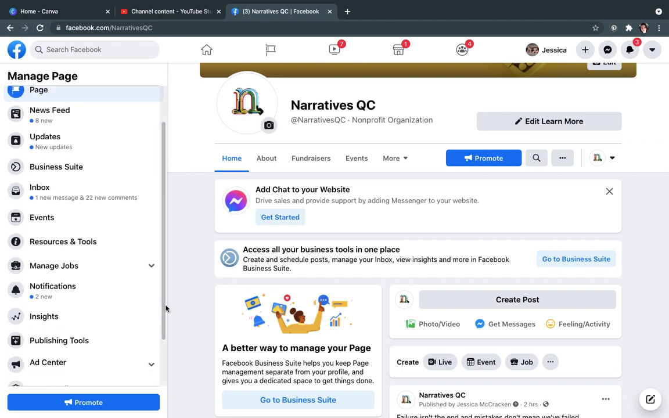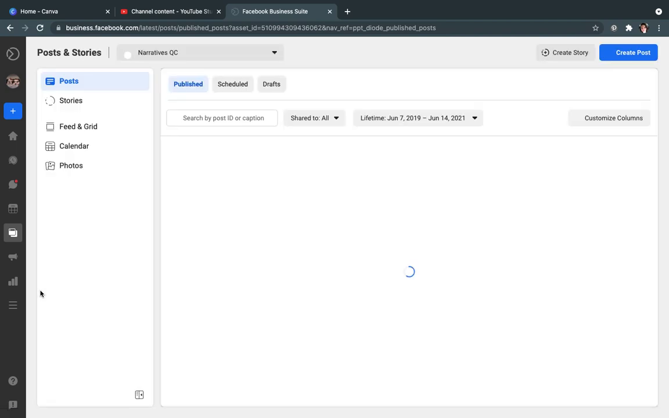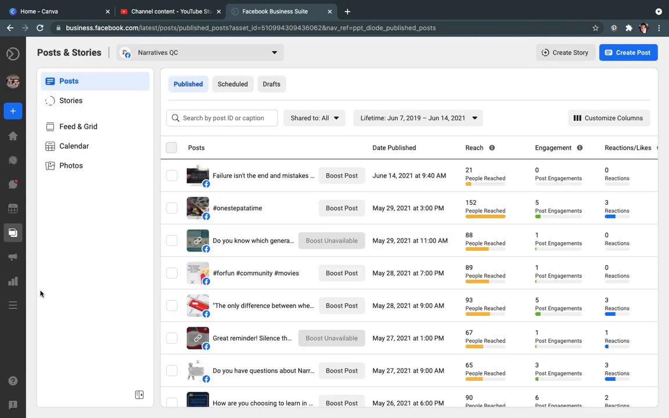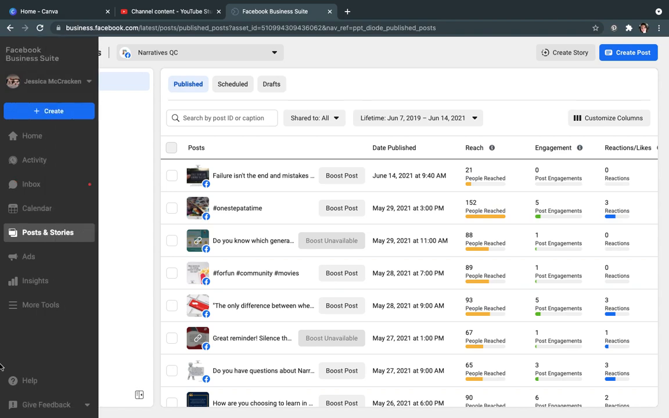So there are going to be several ways to look at your insights, and I'm going to show you basically two of them. One is to go to your publishing tools here at the main page of the Narratives Facebook page. And it's going to take you to the Facebook Business Suite. And up pops everything. And you can publish from here.